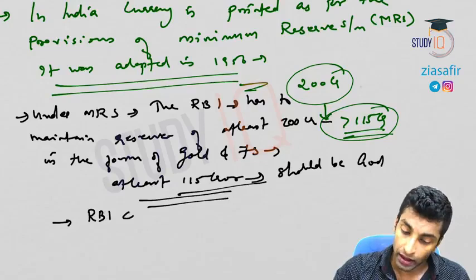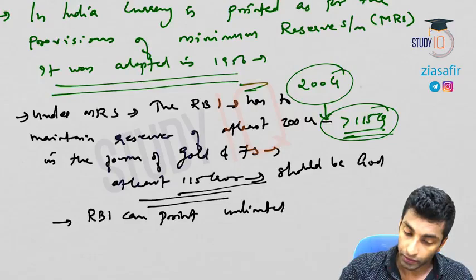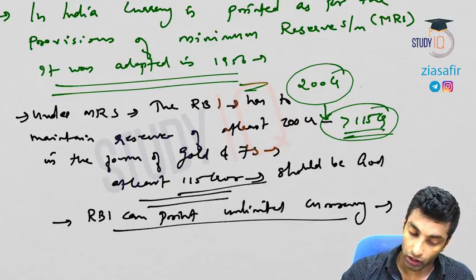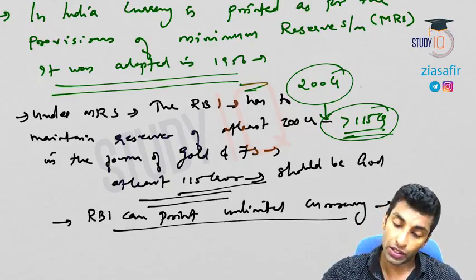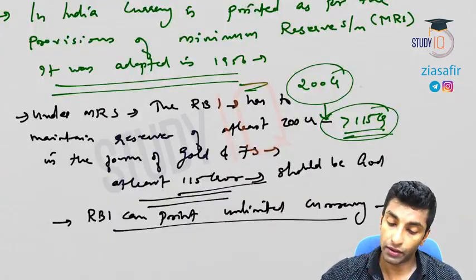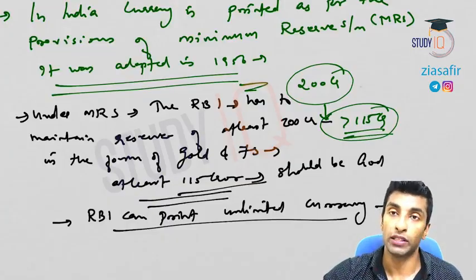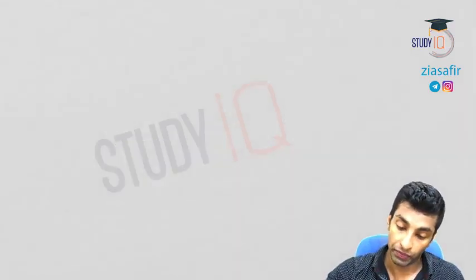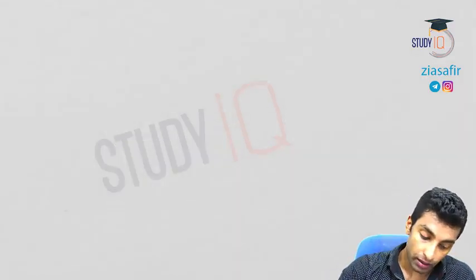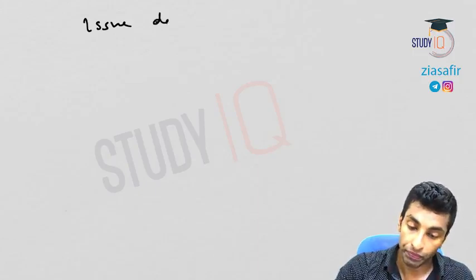So RBI can print unlimited currency against the backing of gold, foreign securities and securities of the Government of India. So under which among the following can RBI print currency? Firstly, you need to have gold, or foreign securities, or government securities, and maximum money is actually printed on the basis of government securities. The money is printed by the issue department of RBI.